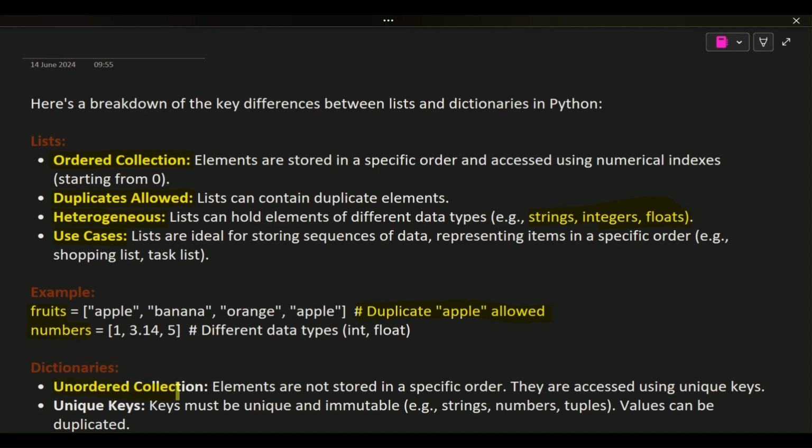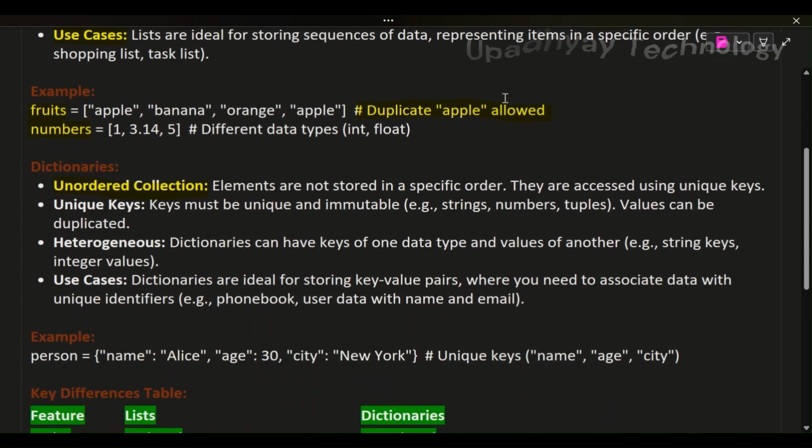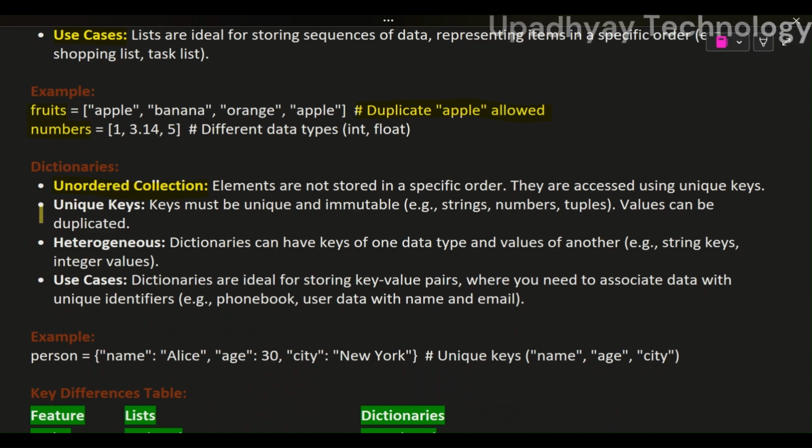Dictionaries. Unordered collection. Elements are not stored in a specific order. They are accessed using unique keys. Unique keys. Keys must be unique and immutable, e.g., strings, numbers, tuples. Values can be duplicated. Heterogeneous. Dictionaries can have keys of one data type and values of another, e.g., string keys, integer values.